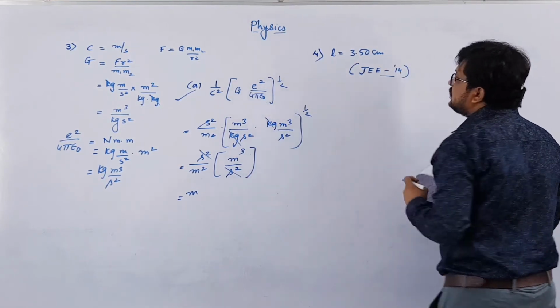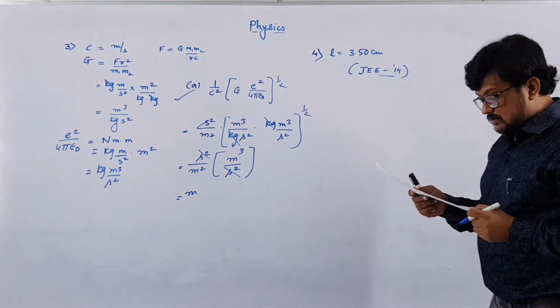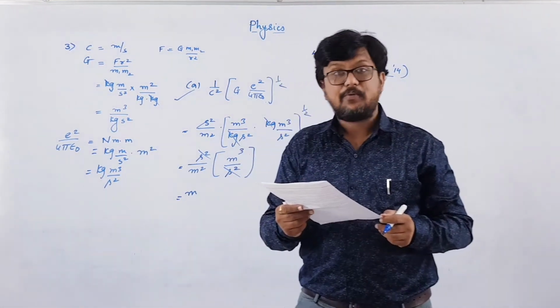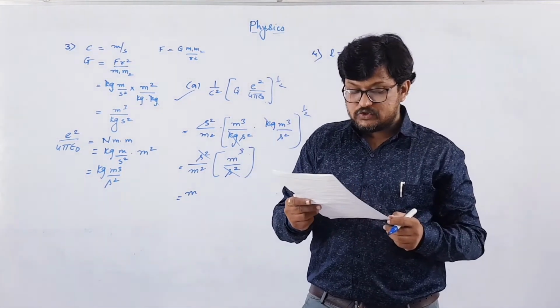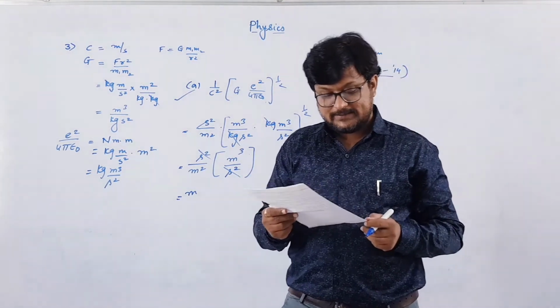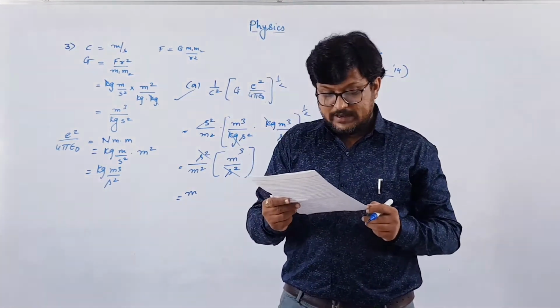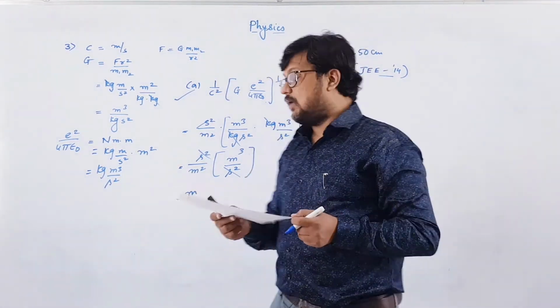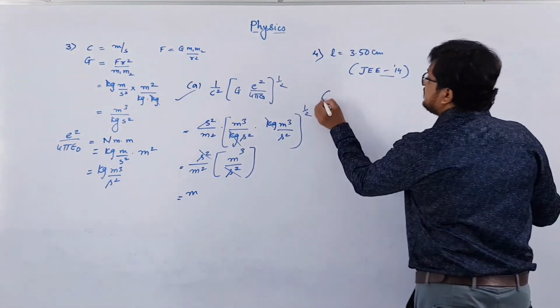JEE 2014. A student is measuring the length of a rod and wrote it as 3.50 centimeter. Which instrument did he use to measure it? Option A: a screw gauge of 50 divisions in the circular scale and pitch 0.1 mm. So the first option is screw gauge.